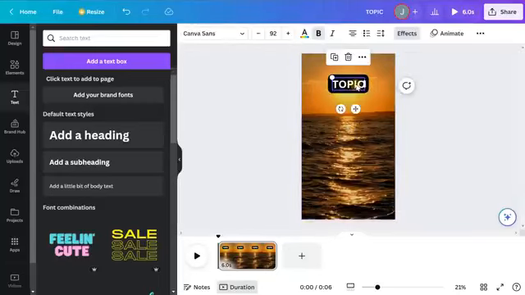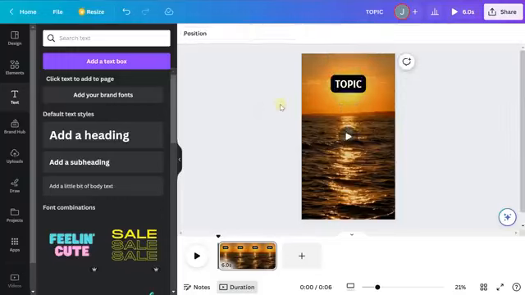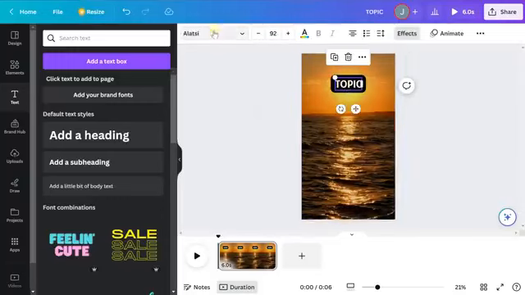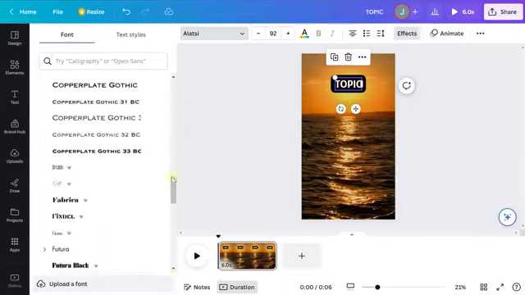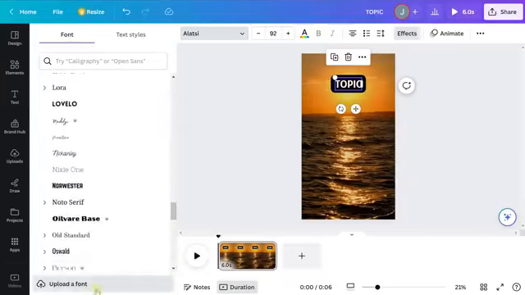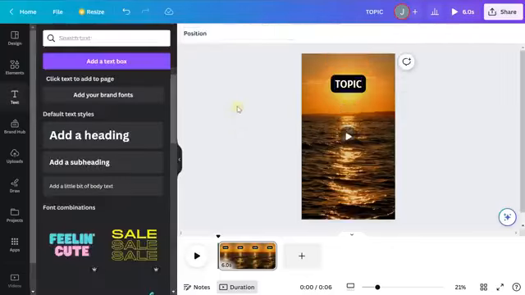I'm going to go ahead and also change the font though, because I think this one doesn't look as good as it could. I'm going to try this one. That looks not too bad. I like that. So I'm going to use that font, but really you can choose any font you want. There are tons and tons to choose from. And if you're using the free trial, you can go ahead and upload your own fonts or search, and it does use the Google font library. So there are tons to choose from. So choose whatever you like, whatever you want for your style.